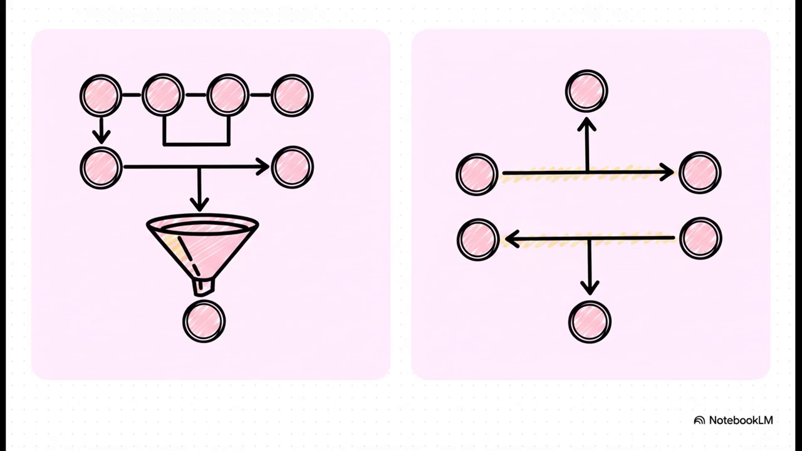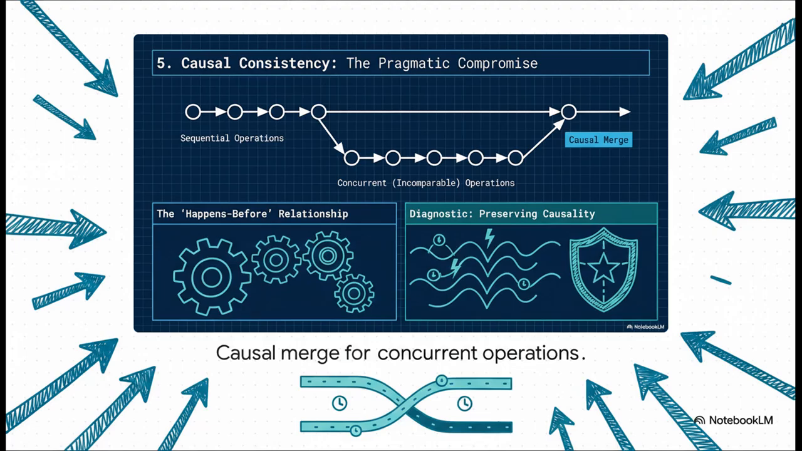Causality, on the other hand, relies on a partial order. It acts much more like mathematical sets. If two events are concurrent and completely unrelated, we don't force them into a strict, arbitrary queue. We just let them remain incomparable. Let's map out this branching timeline. This setup illustrates exactly why causal consistency is such a pragmatic compromise. It preserves what we call the happens-before relationship.